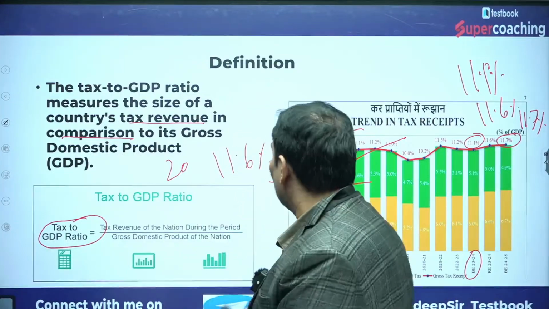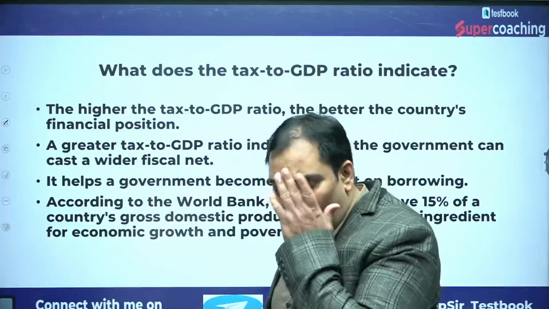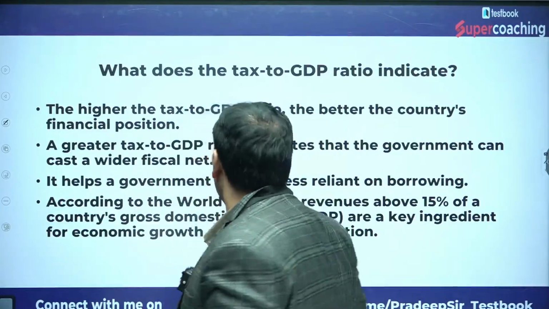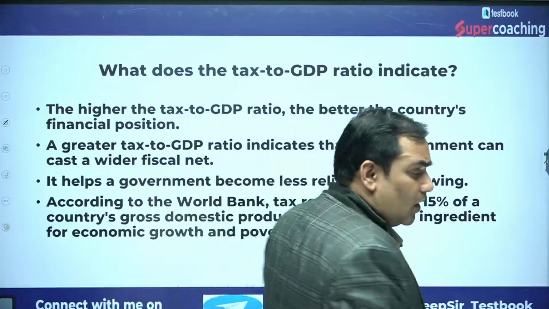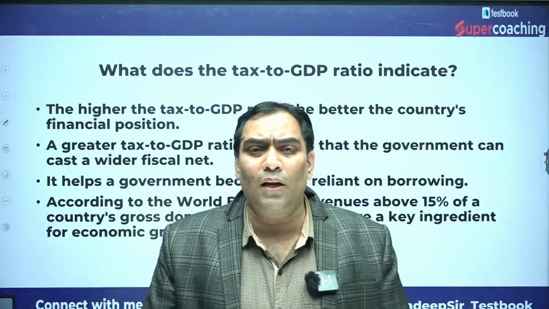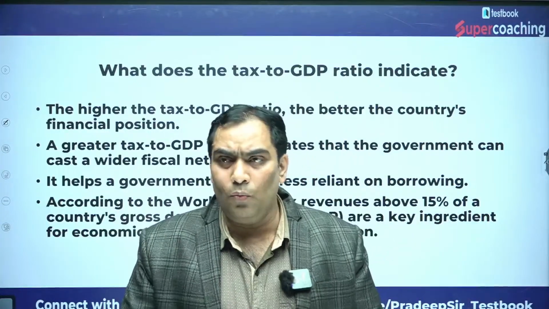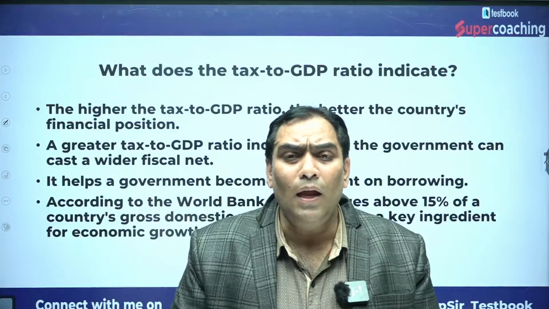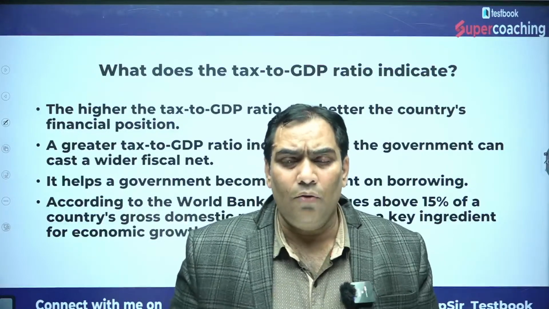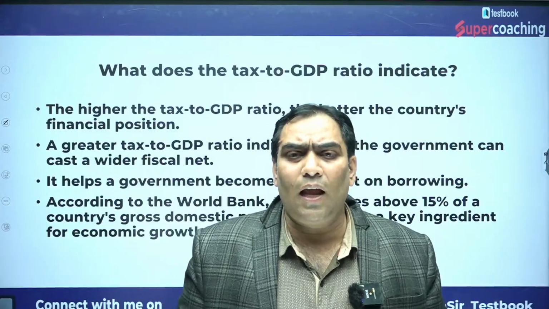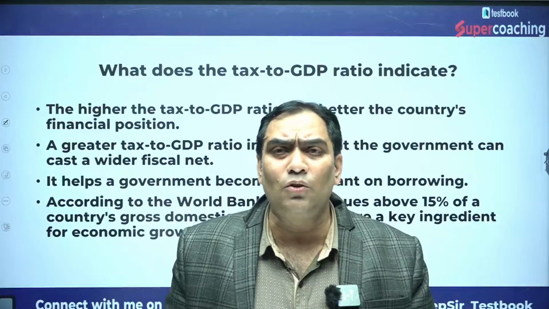Now we are going to discuss what the significance of it is, what it indicates. That means the financial health. If the government is going to get more and more tax revenue, it indicates that the financial health of the government is going to be stronger. We can say that there is going to be fiscal consolidation.